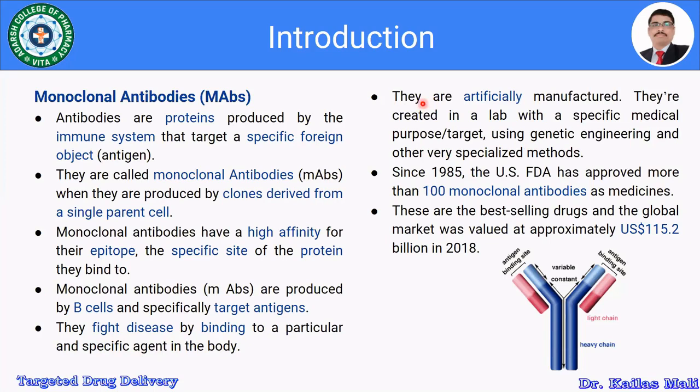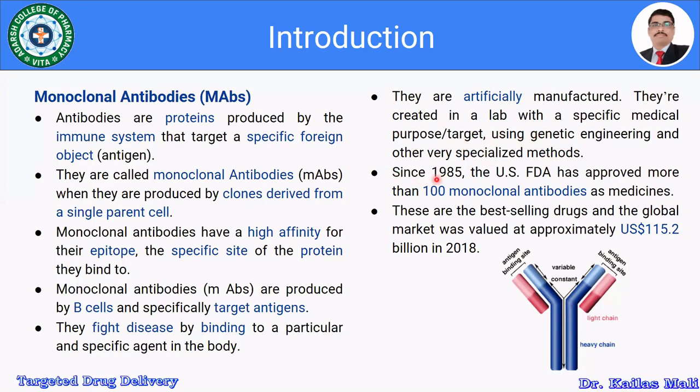Monoclonal antibodies are artificially manufactured. They are created in the laboratory with a specific medical purpose or target using genetic engineering and some other specialized or advanced methods.